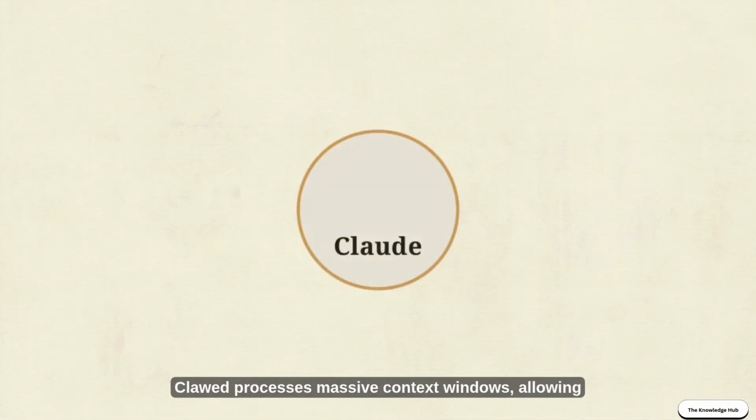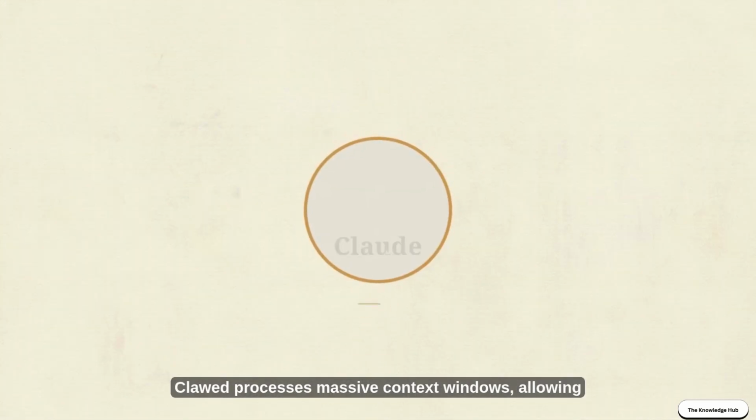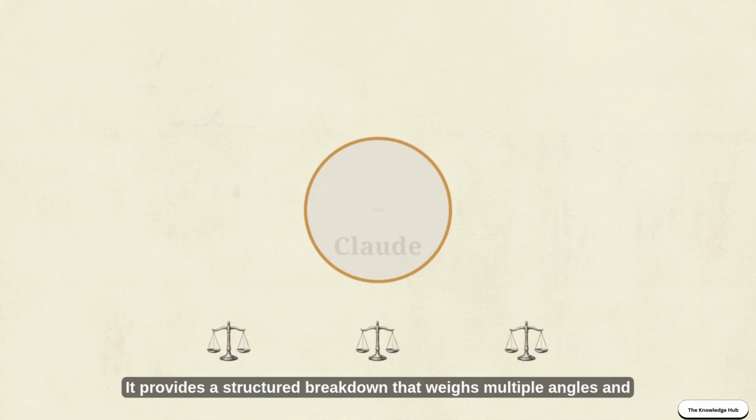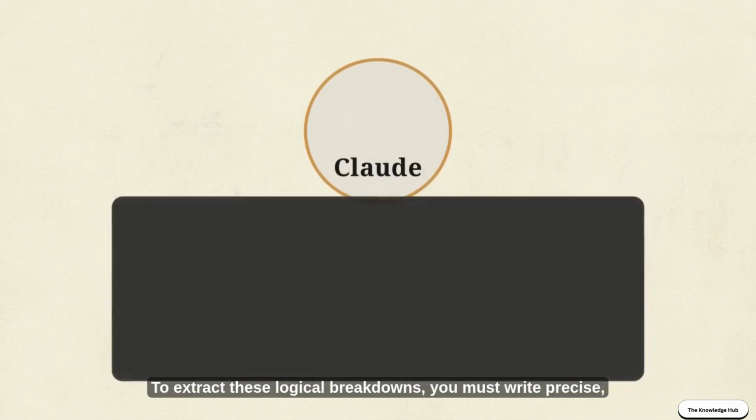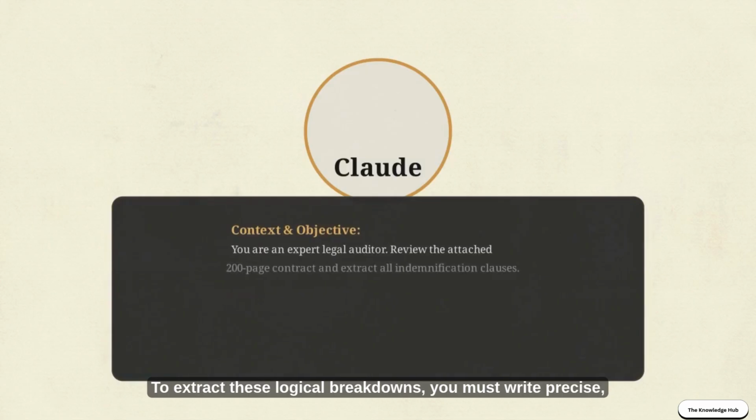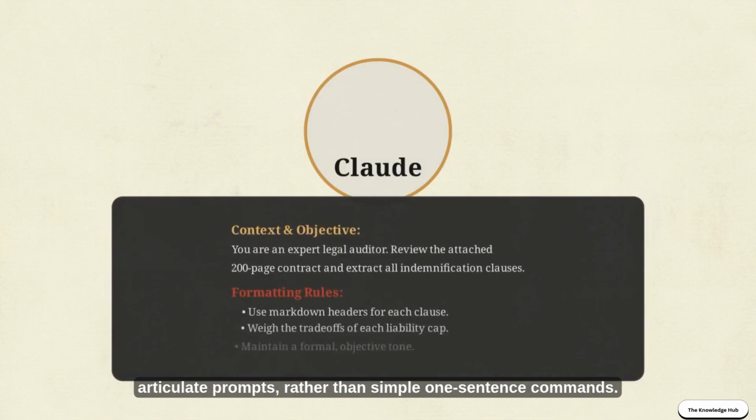Claude processes massive context windows, allowing you to paste in an entire contract or a lengthy email thread. It provides a structured breakdown that weighs multiple angles and reasons through the decision step by step. The trade-off is the effort required. To extract these logical breakdowns, you must write precise, articulate prompts rather than simple one-sentence commands.